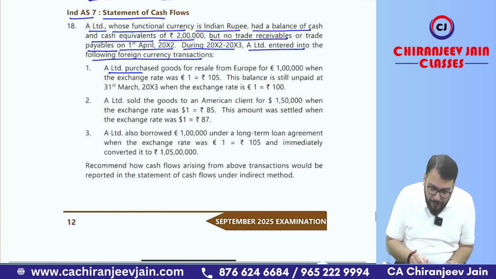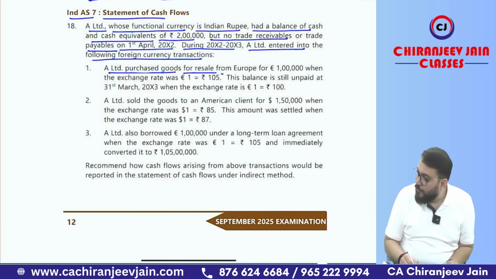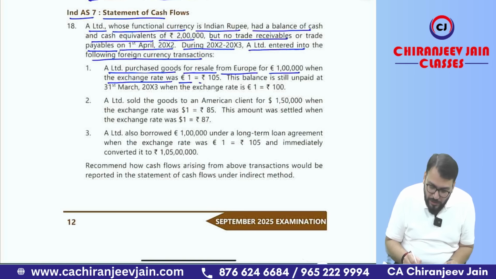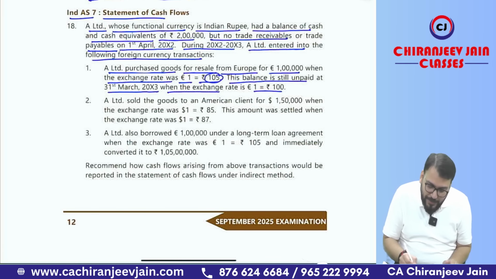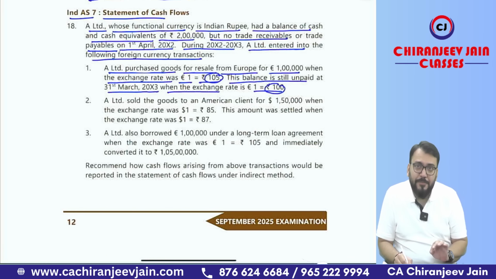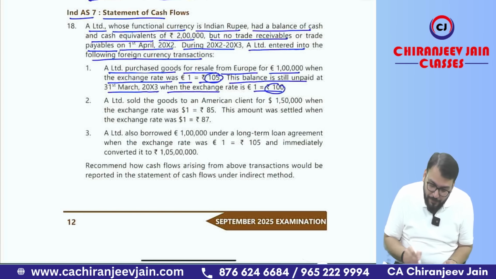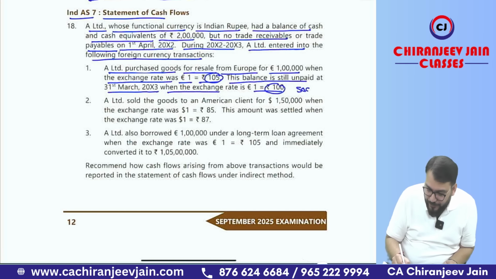During 2002-2003, A Limited entered into following foreign currency transactions. A Limited purchased goods for resale from Europe for euro 1 lakh when the exchange rate was 1 euro is equal to 105. The balance still unpaid at 31st March 2003 and the exchange rate is 100. You can see here 105 became 100 and the balance still unpaid. Because it is a foreign currency monetary item, whatever the creditor is there, it will be translated by using closing exchange rate. So there is a gain of 5. 1 lakh into 5, so 5 lakh gain will be recognized.